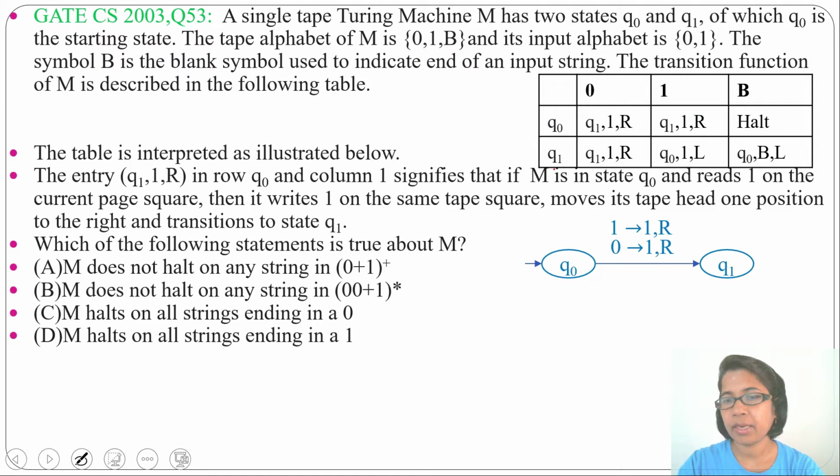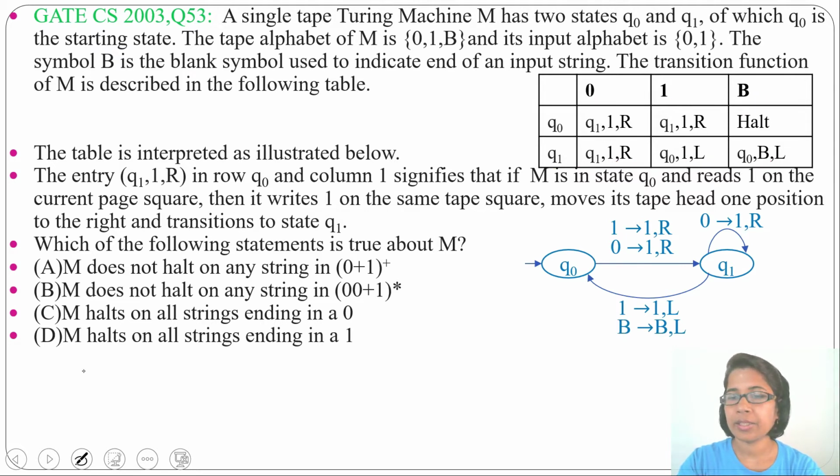Let's do Q1 state. From Q1 state by 0 it will go to Q1 state, 0 will change to 1 and move right, so at Q1 we make a self loop. Next by 1 it will reach Q0 state, 1 will be 1 and move left. Next by blank it will reach Q0 state, blank will be blank and move left.